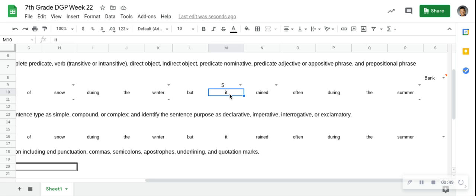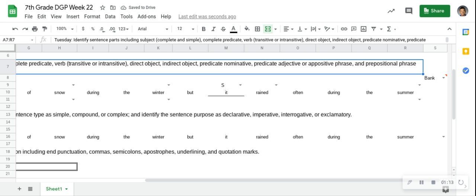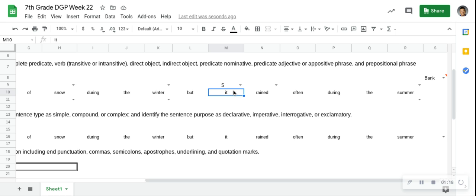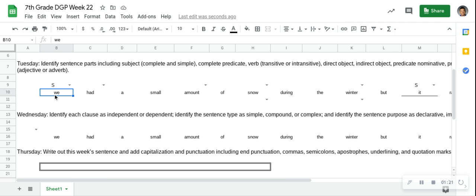Let's also take a look at it. Does anything modify it? Make it more specific. Do we know more about it because of any words? Okay, so once we're into the verb, is there anything that modifies it? No. So it's just it. It's the only thing that's in the simple subject and the complete subject. It is the only thing that's doing something in this clause, and we is the only thing doing something in this clause. So we have our simple and our complete subjects, don't we?